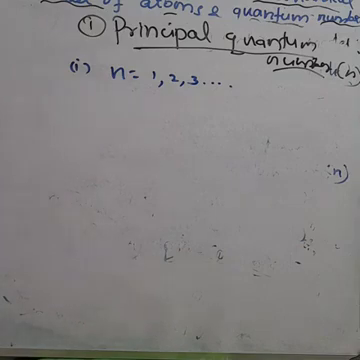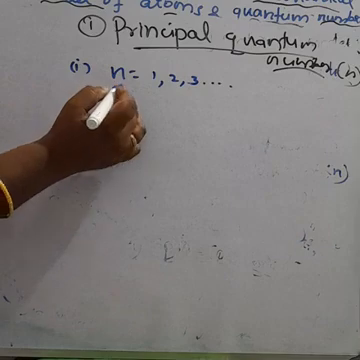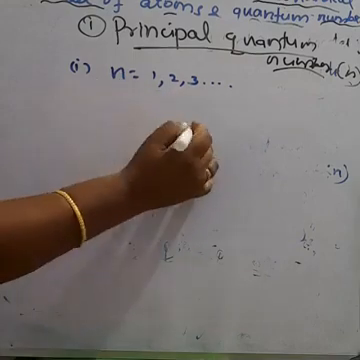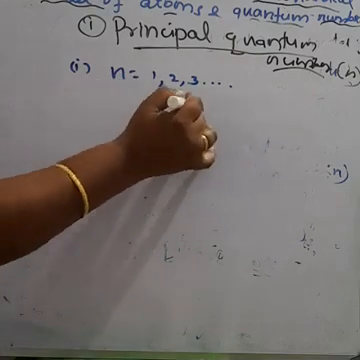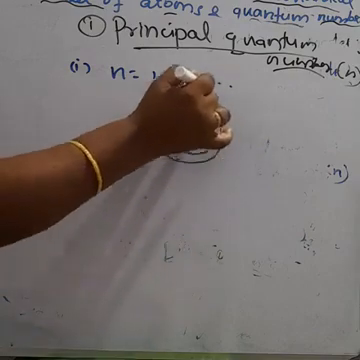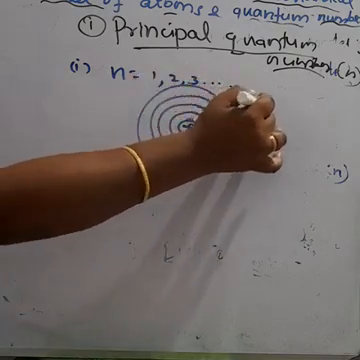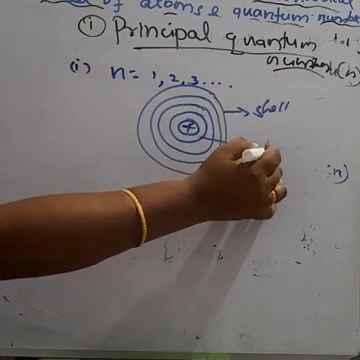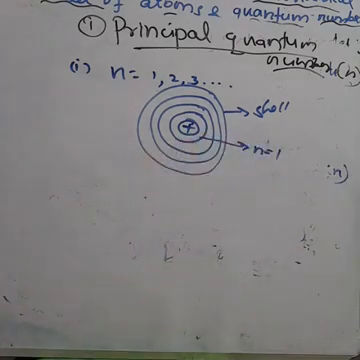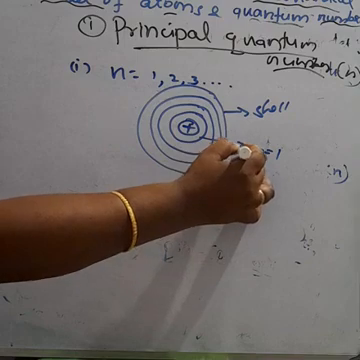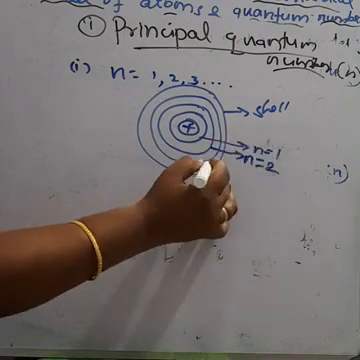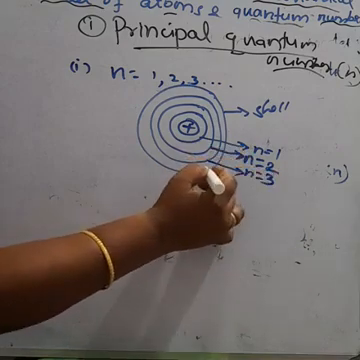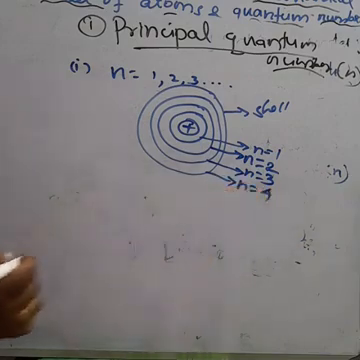You know the electrons revolve around the nucleus in a circular path. This circular path we call an orbit, shell or main shell. The first orbit means n is equal to 1, the first energy level. The second energy level means n is equal to 2, the third energy level means n is equal to 3, the fourth energy level means n is equal to 4, and so on.